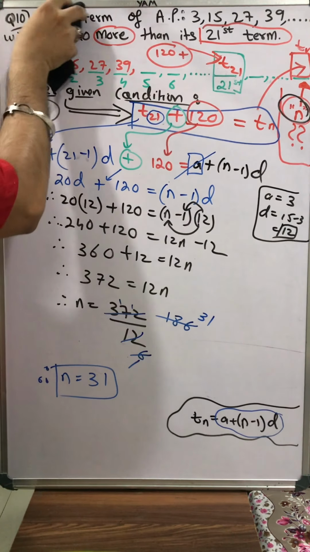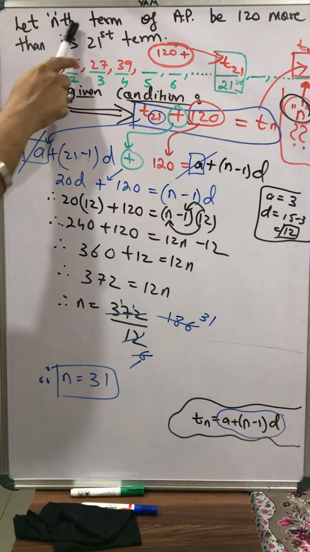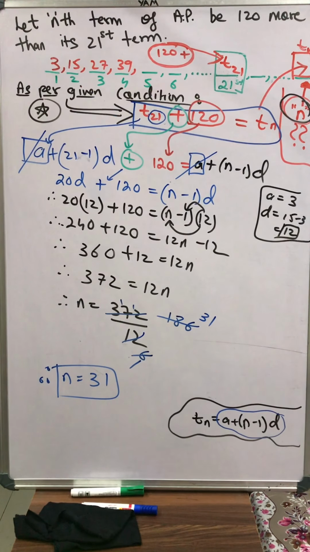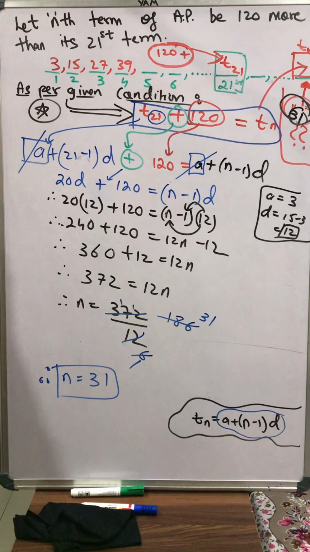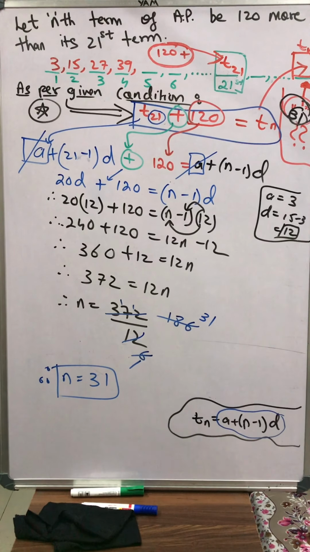So students, like this, before starting the solution, you have to write let nth term of AP be 120 more than its 21st term. So we found out the value of n. This is the answer, students. So be careful, before starting the solution, you have to write this statement, students. Pause the video please and complete the sum.